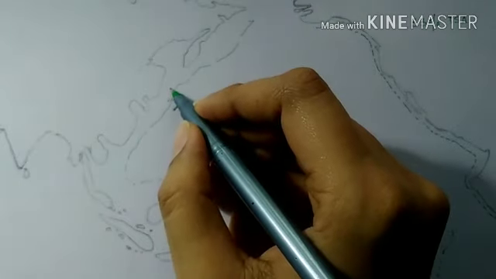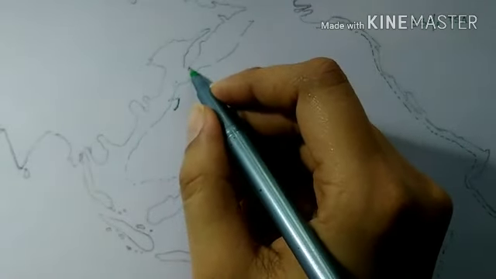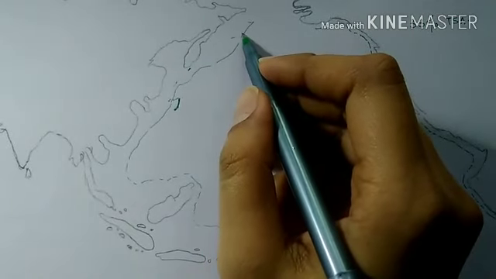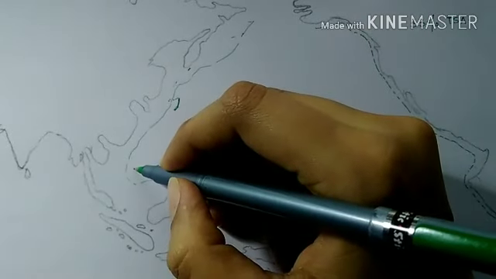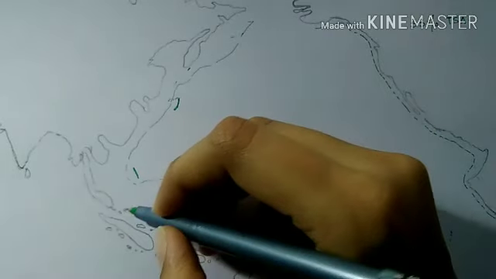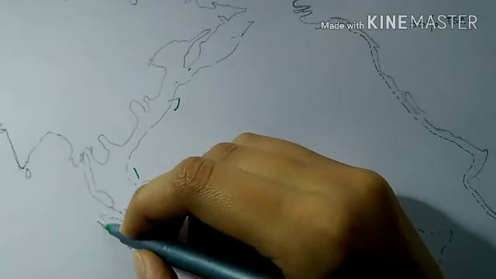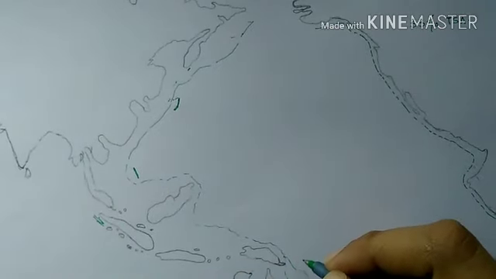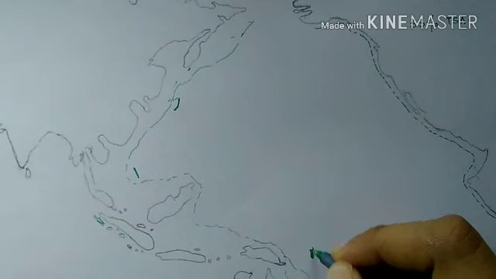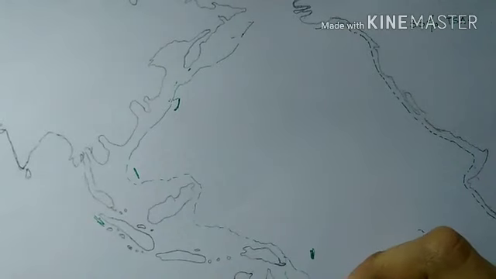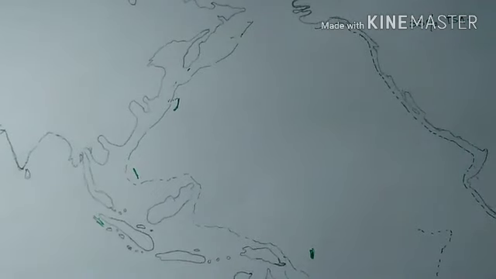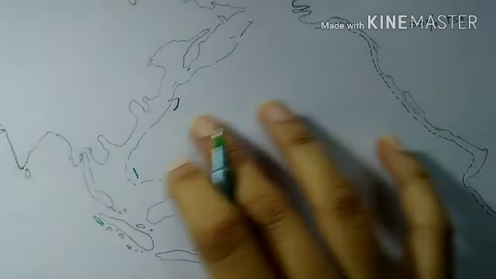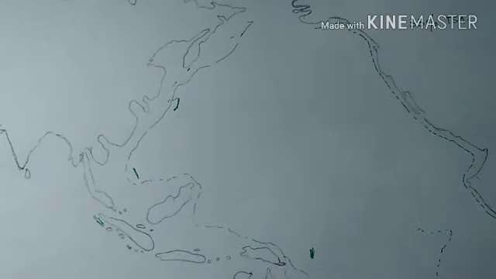Here we will have the Japan Trench. Then we will have the Kurile Trench, then the Aleutian Trench, then here the Philippines Trench. Then the Sunda Trench. Then we'll have the Tonga Trench here, then the Kermadec Trench. Here we will have the Atacama Trench. So these are the major trenches in the Pacific Ocean.